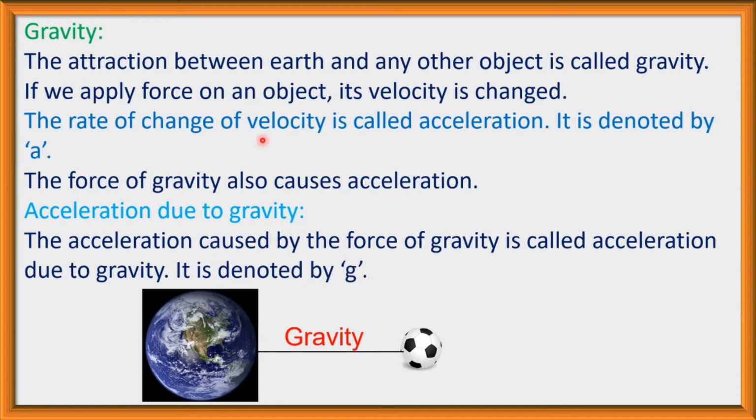That is, if the acceleration is caused by any force, then it is denoted by small a, and if the acceleration is caused by gravitational force, then it is known as acceleration due to gravity, and it is denoted by g. If there is no force, there is no acceleration. That is, if we want to produce acceleration, we have to apply force on it. If this force is any kind of force, then it is generally acceleration, denoted by small a. But if this acceleration is caused by the gravitational force, then it is known as acceleration due to gravity.